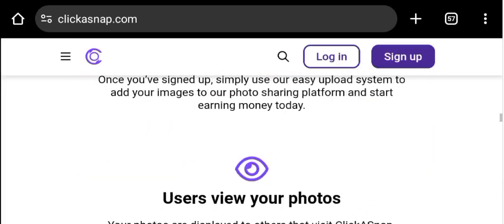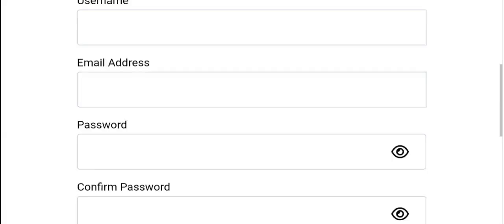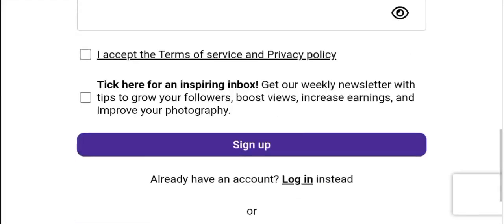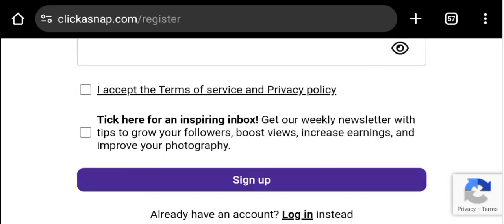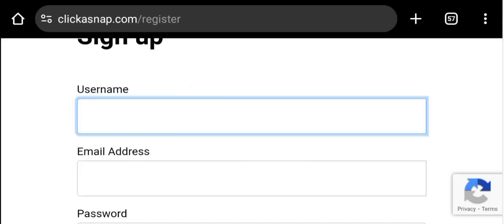What you can do is decide to sign up on this platform. So let's see if we can sign up accurately. To sign up on this platform, what you need is your username, your email address, and your password. You confirm your password and click on accept the terms and privacy policy. There's also a tick box for the weekly newsletter if you really want to get it. For the username, you can choose any username. I'm going to use my username.